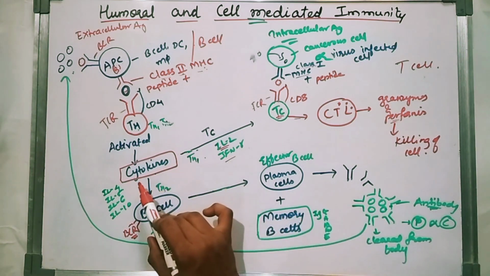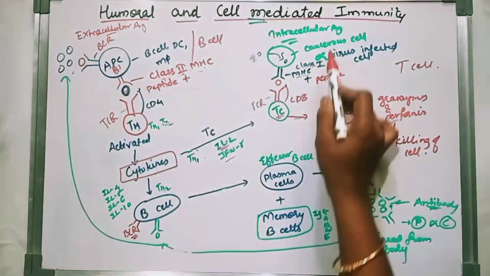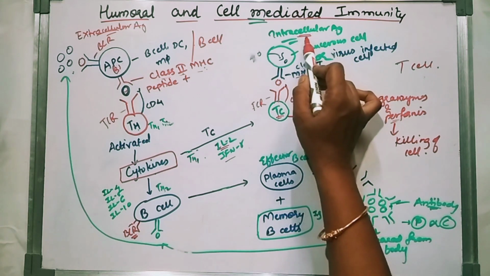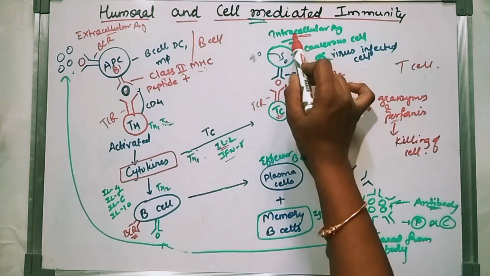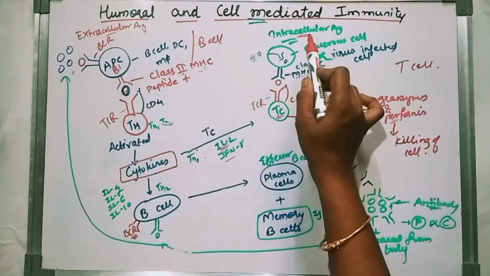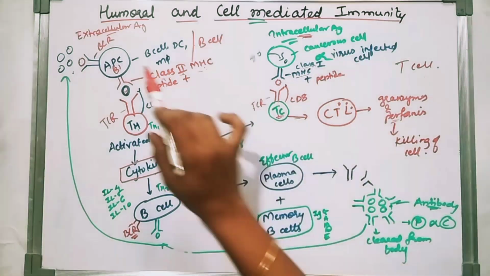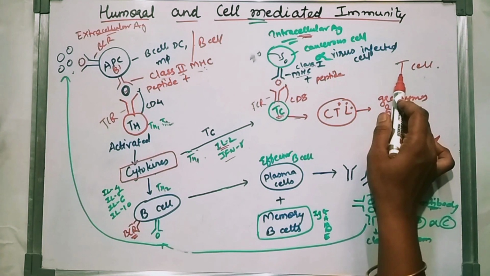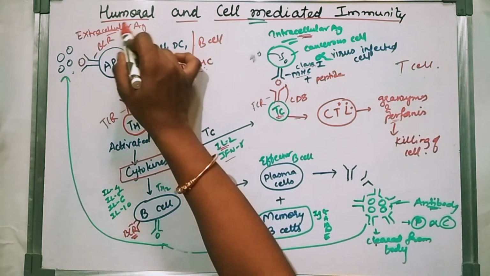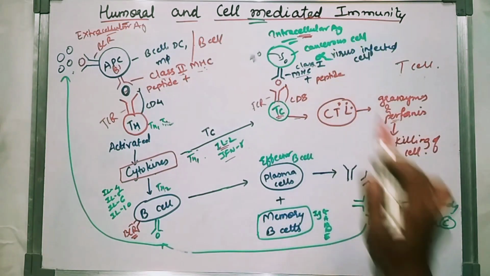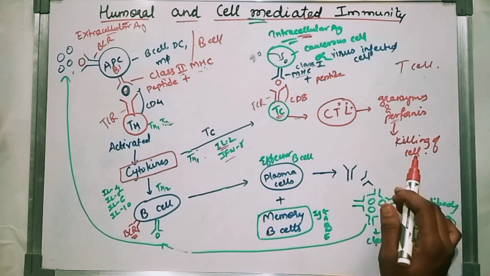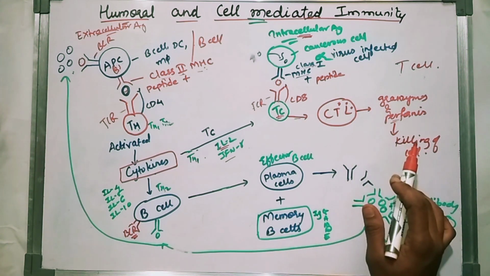Humoral is the primary defense against extracellular antigen. Cell-mediated immunity is the defense mechanism against intracellular antigen. One involves B cells and the other involves T cell lymphocytes. This is antibody mediated, and this is cell mediated. So this is all about humoral and cell-mediated immunity.